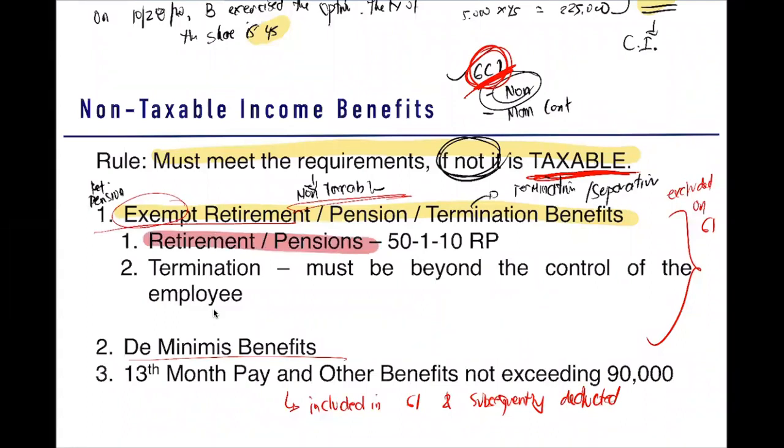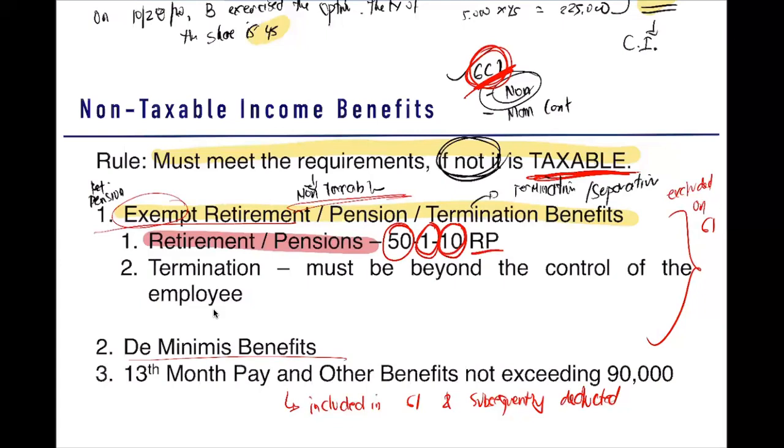When is it exempt? Remember this rule, 5110, like a cell phone. What does your 5110 mean? 50 years of age: you retired at 50 years old. One: it is your first time to retire. 10: you are at least 10 years in the company. RP is a retirement plan.